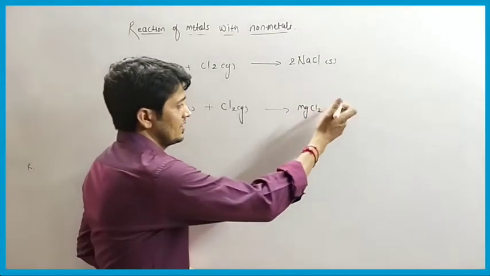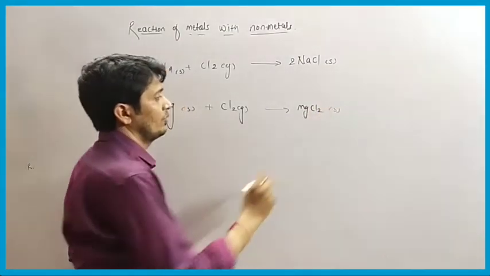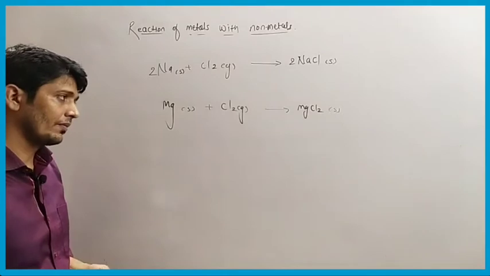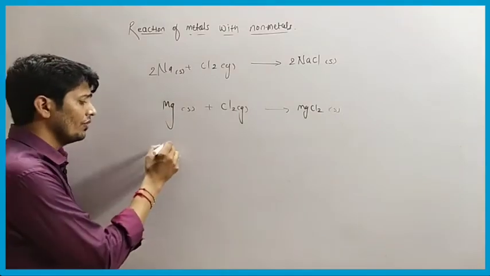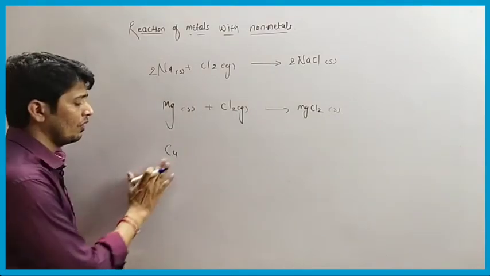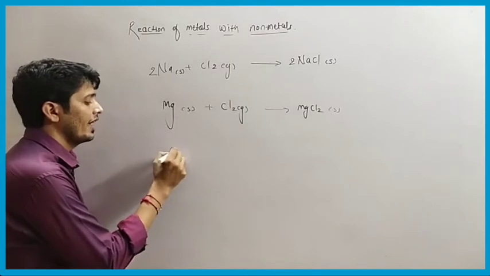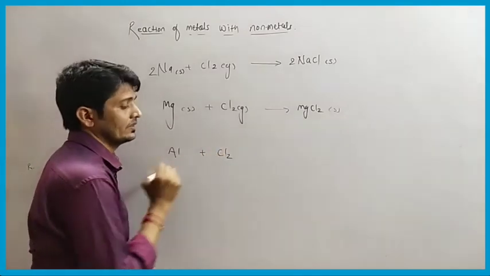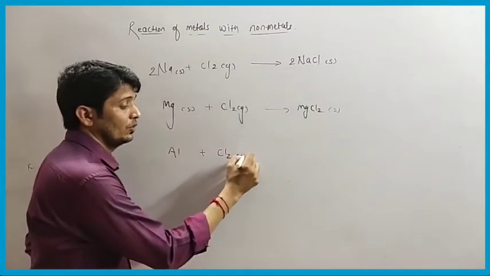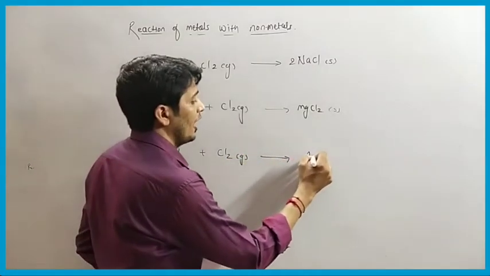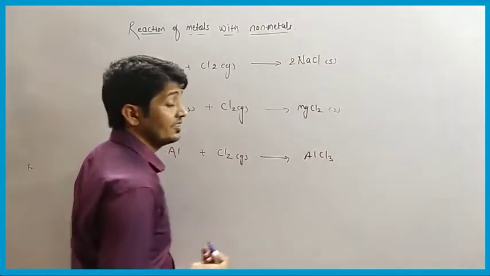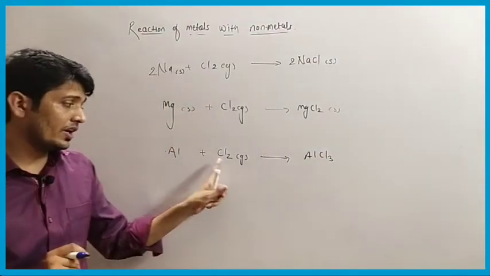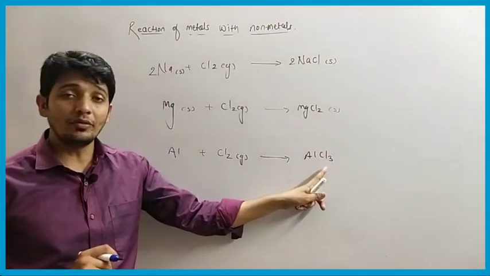Okay, it is in solid form. Now we have aluminum metal. When aluminum reacts with chlorine gas, it forms aluminum chloride, AlCl3. Here we have 2 chlorine, but there we have 3.